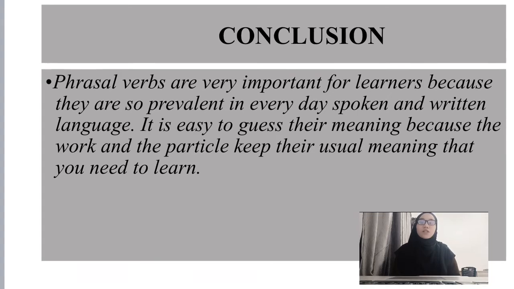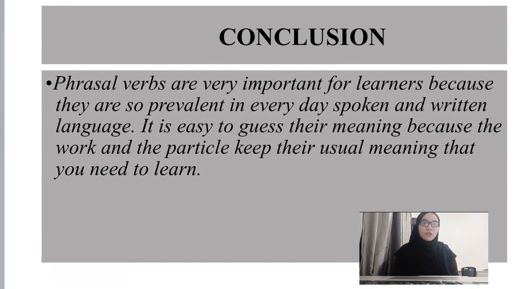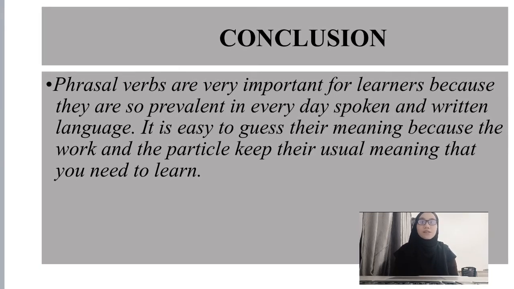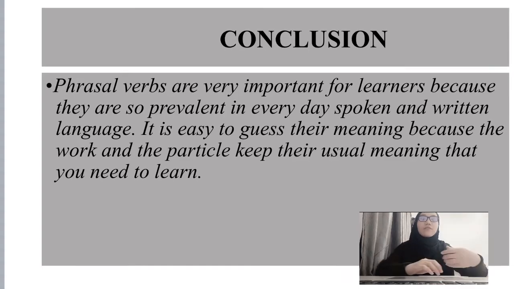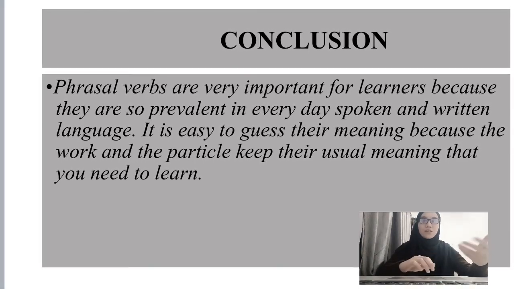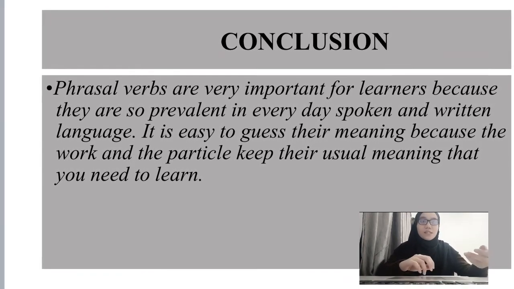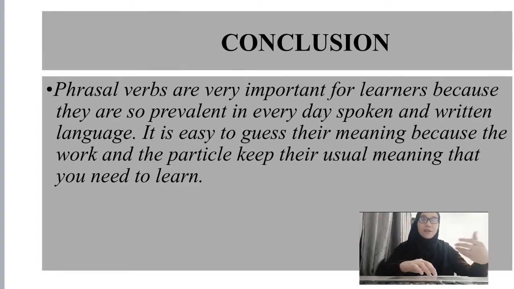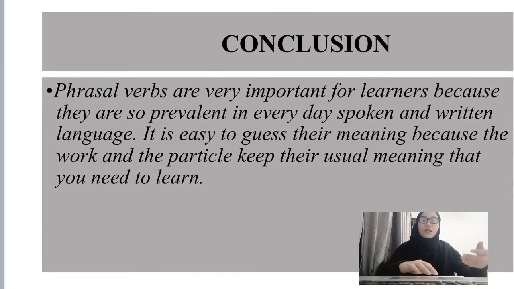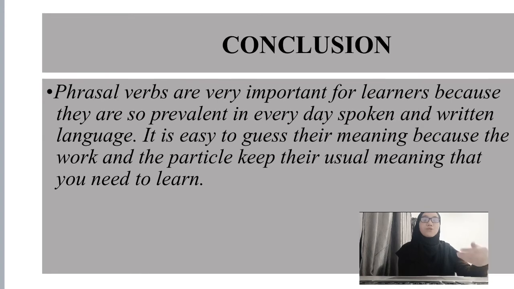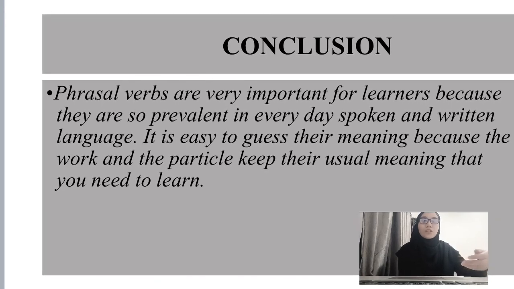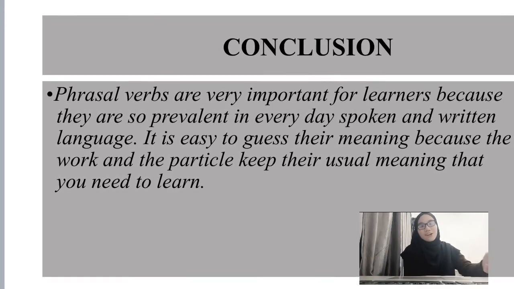The conclusion is that these verbs are very important for learners because they are so prevalent in everyday spoken and written language. It is easy to guess their meaning because the verb and the participle keep their usual meaning that you need to learn. Okay, that's all. Thank you.